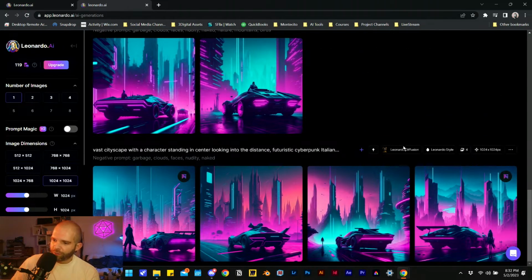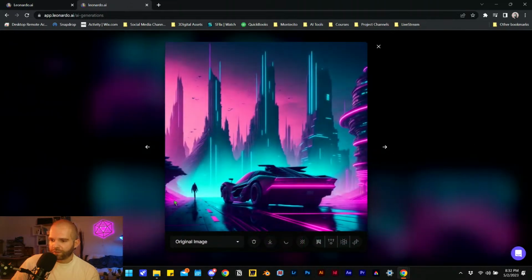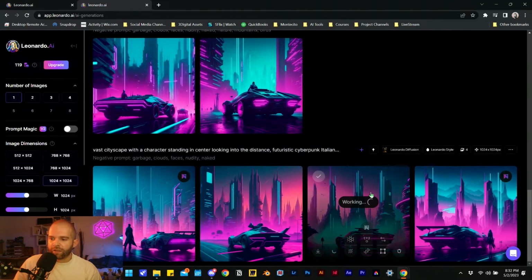We'll try that with, let's say, this one. We'll hit unzoom image. That's what it was. So it's going to work on unzooming this, essentially doing what we just saw, like the outpainting, but just expanding on this image, making it unzooming. It's a great word for it because there's no other way to describe that.